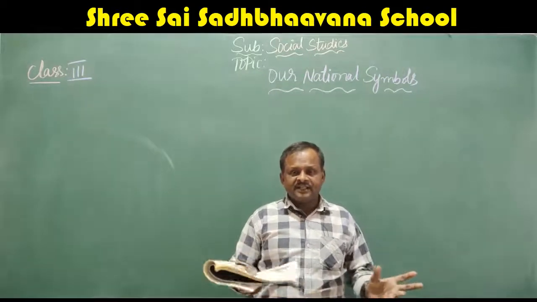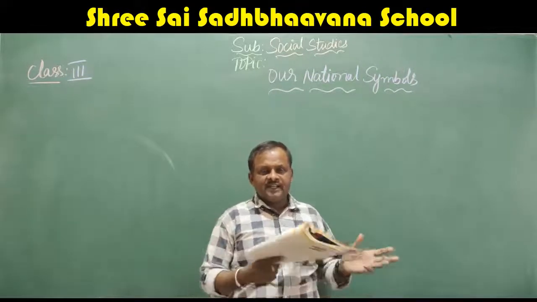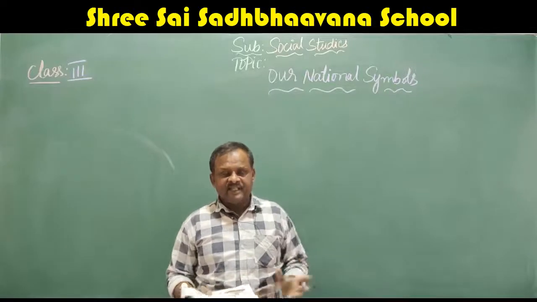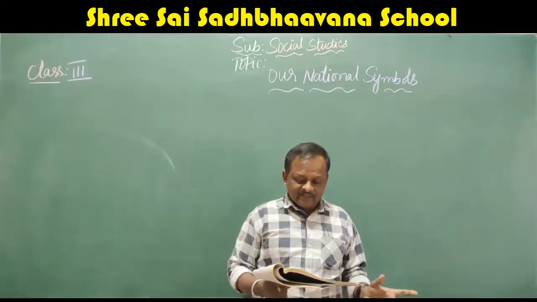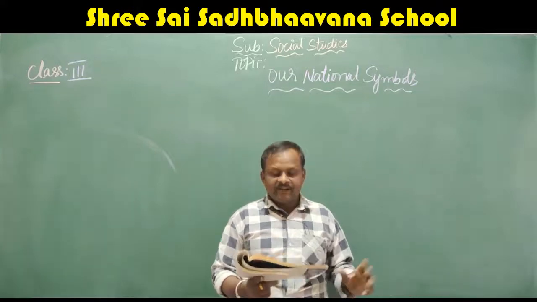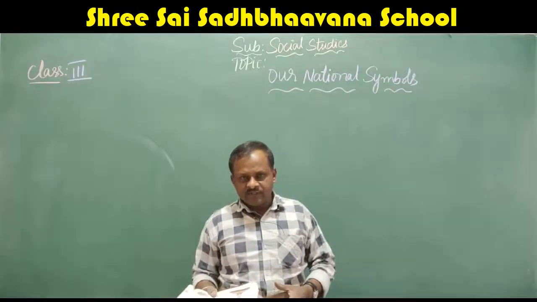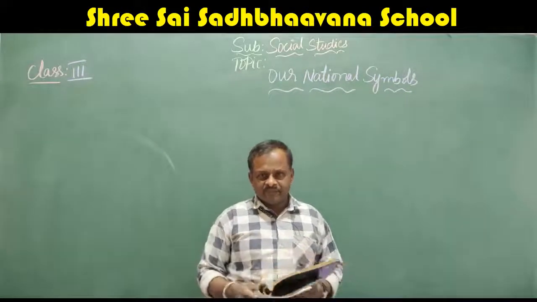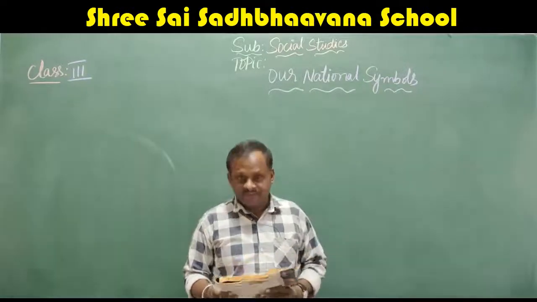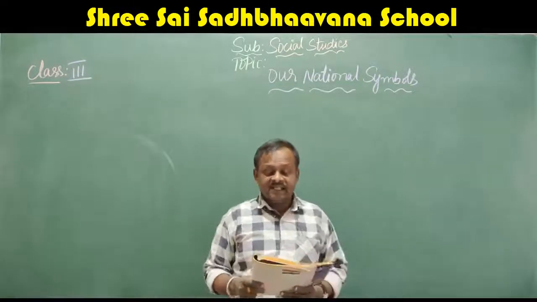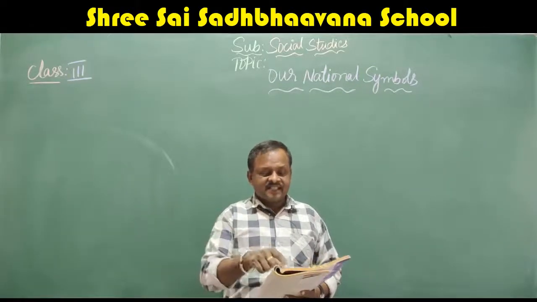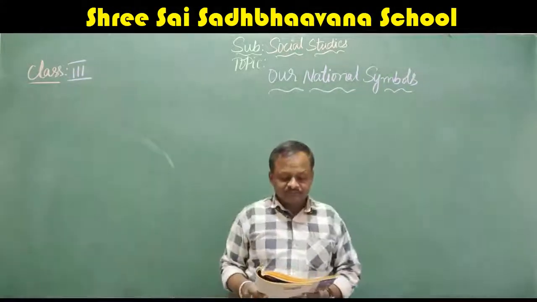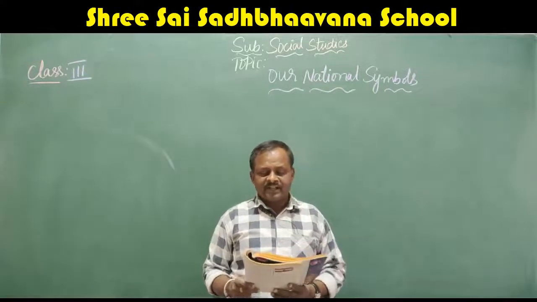So to represent India in other countries, we have some national symbols. We have national emblem, national insignia, national flag, national flower, national fruit, national tree. Like that, we have given some names for them. Which are they? What is their importance? Why have we chosen them as national symbols? We will study in this chapter. The lesson name is our national symbols. Page number 90. Now I will start reading.